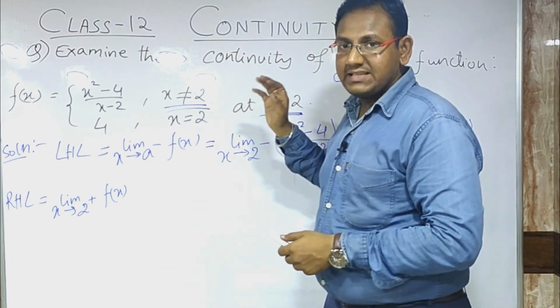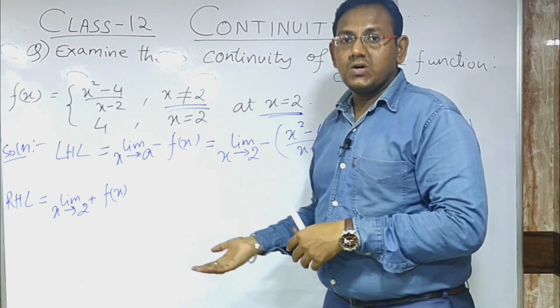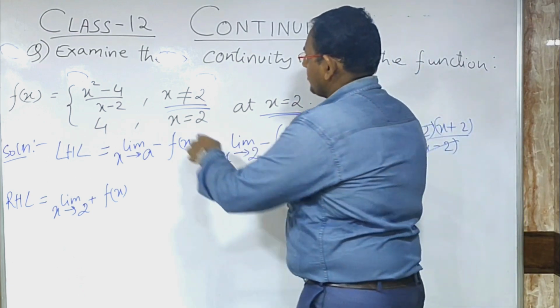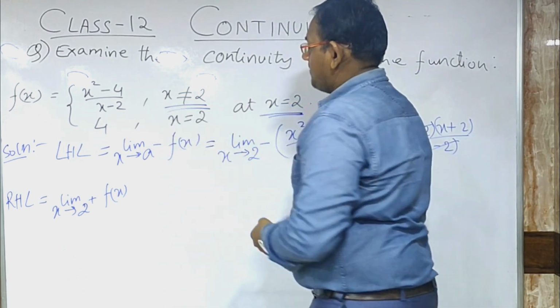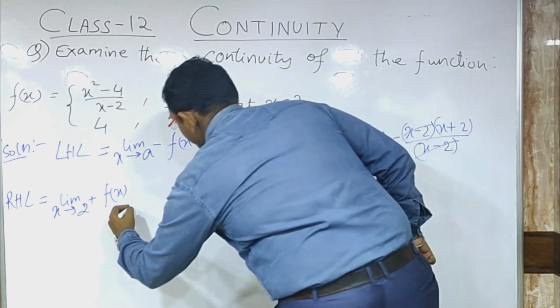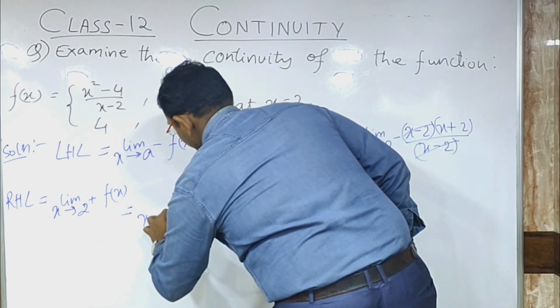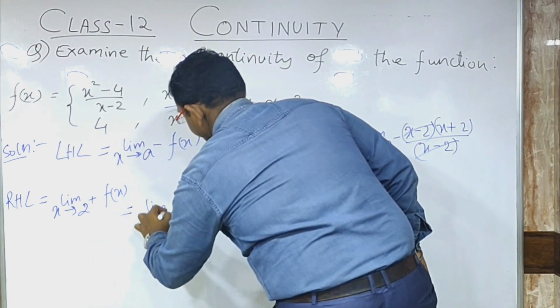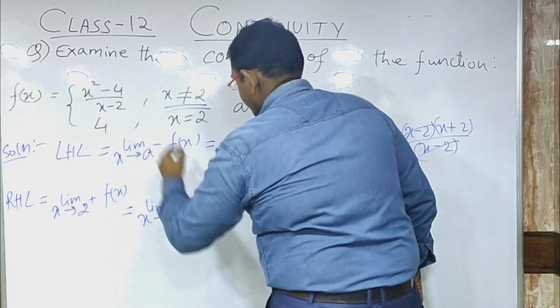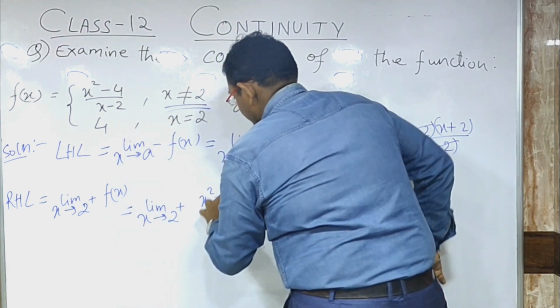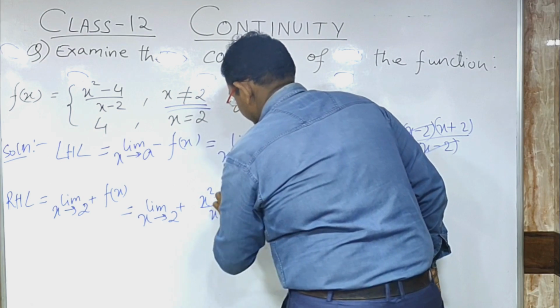So we will consider the function where x is not equal to 2. So basically we are considering this function. So this part becomes limit as x tends to 2 positive of f of x, that is x square minus 4 by x minus 2.